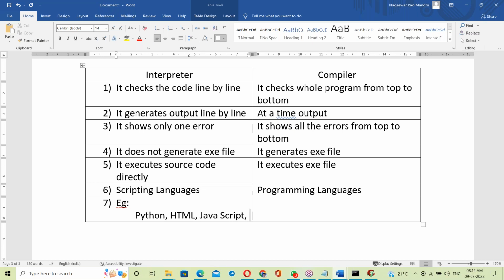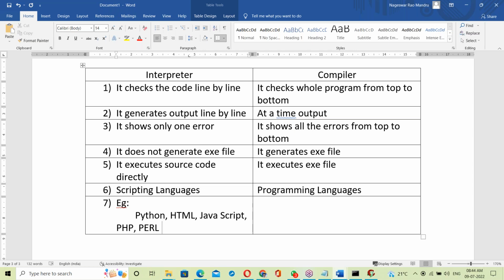JavaScript is not Java; JavaScript is different, Java is different. Next, PHP scripting, Perl scripting, and Linux shell scripting. These are scripting languages.